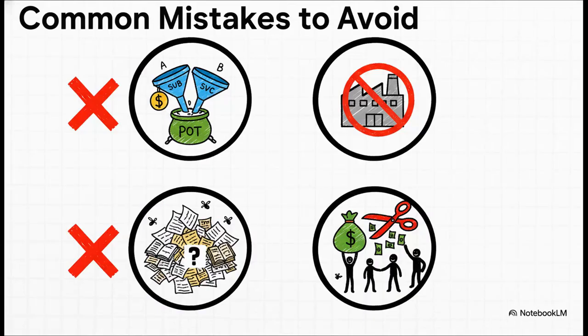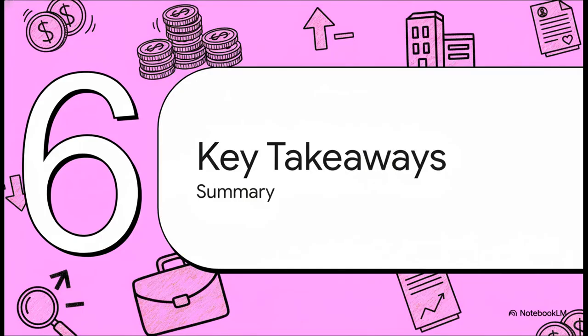And on the flip side, here are the common traps to avoid. The number one mistake, by far, is mixing in fees from specific services when calculating the deficit. Another big no-no is trying to claim capital expenditure as a common expense. And of course, sloppy record keeping is a huge red flag for any tax officer. And finally, if an association distributes its income to members, it's automatically disqualified. Game over.